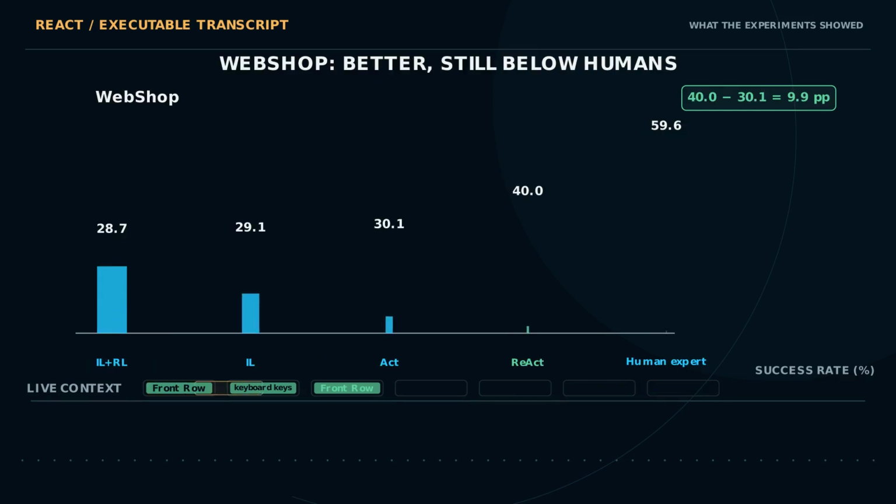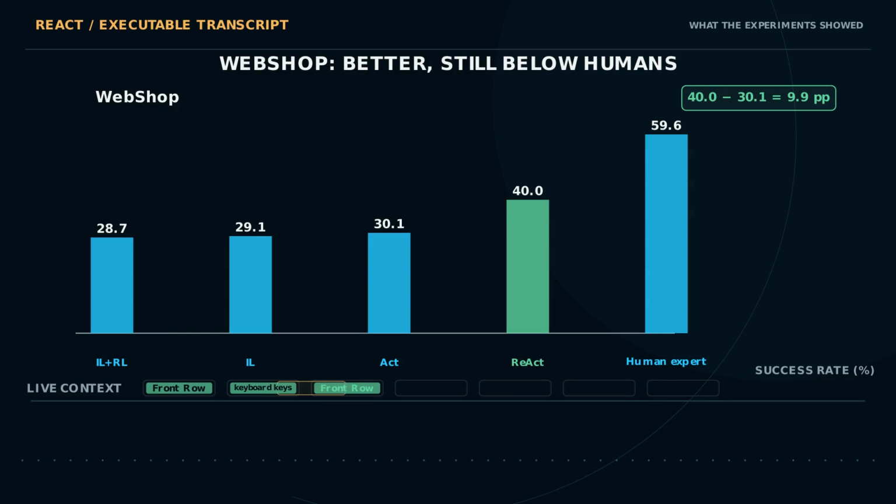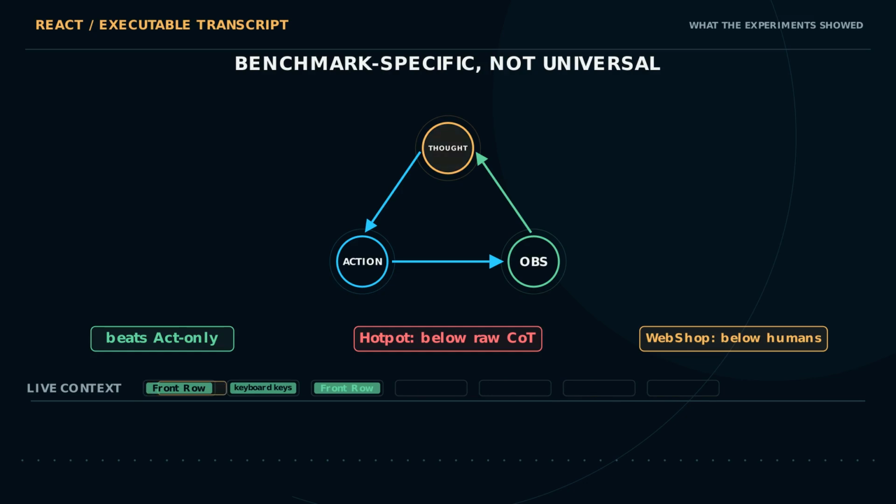On WebShop success rate, ReAct reached 40.0 versus Act only at 30.1, a 9.9 point gain, roughly 10. Human experts reached 59.6, far above both. So the empirical story is specific. ReAct beat Act only across these tests, beat raw chain of thought on Fever but not HotpotQA, and remained well below stronger references or humans.